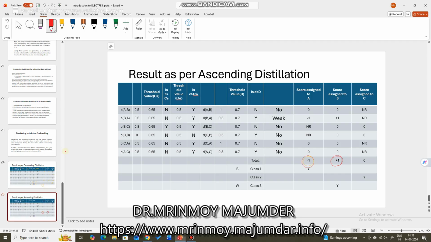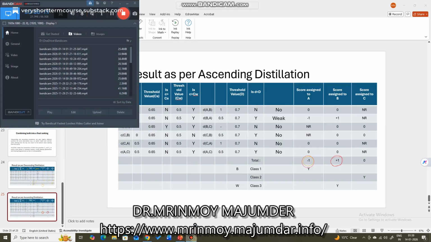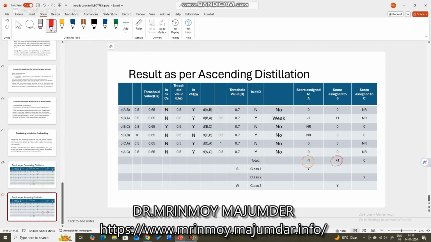In this case, what will happen is the worst ranked alternative as per the score will be assigned class 1.